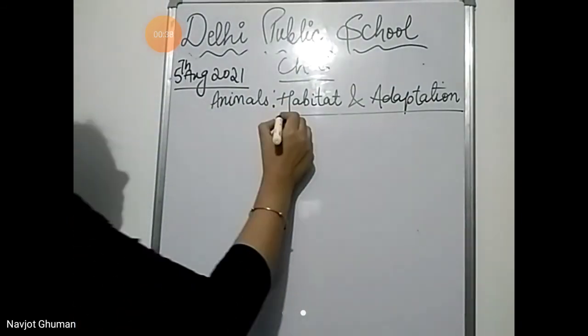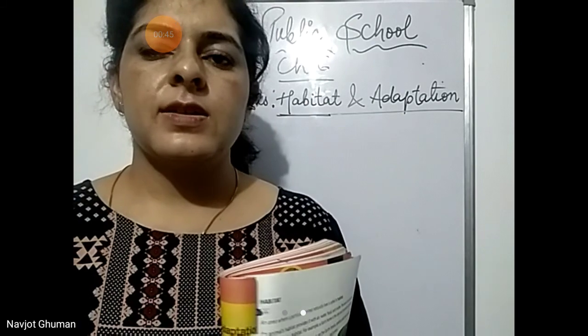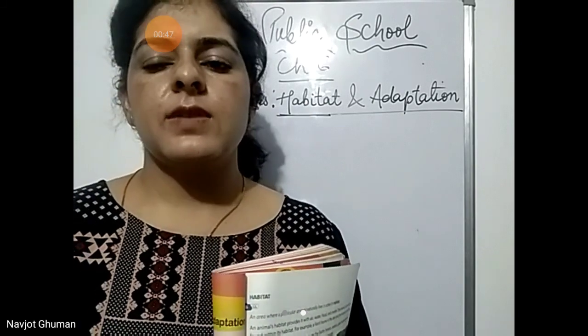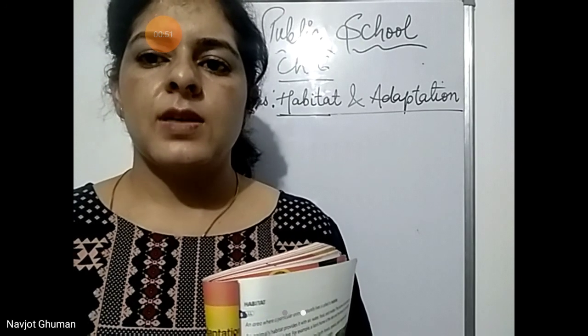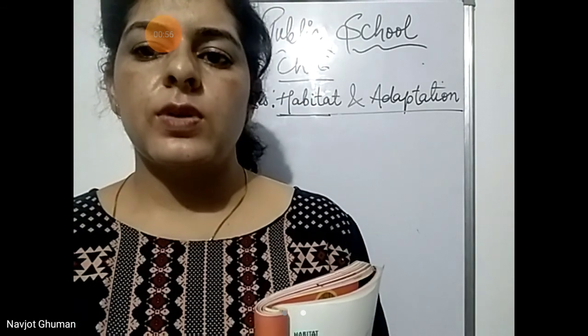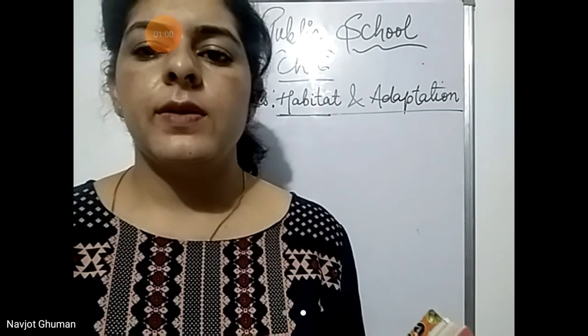Habitat. We know that there are different types of animals around us. Some animals live in forest, some animals live in deserts, some live in polar regions, some in water. So they have different places to live on. A camel cannot live in water.